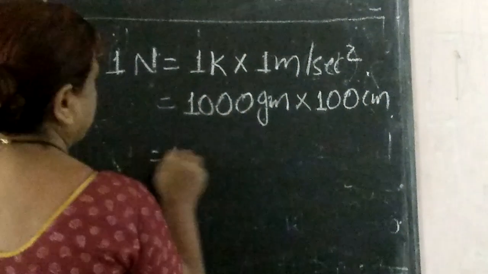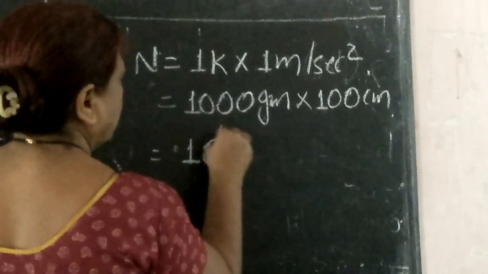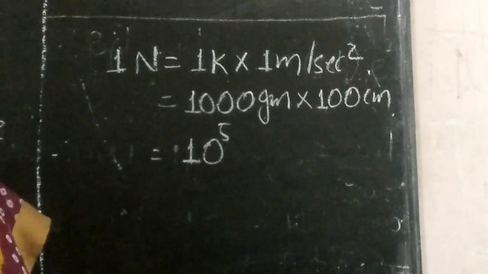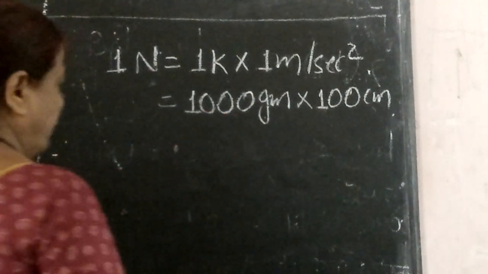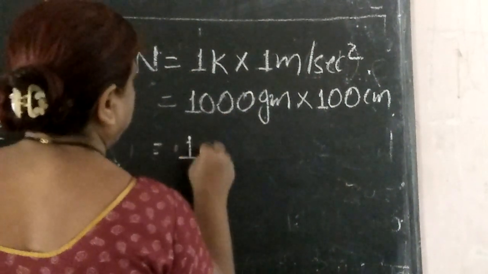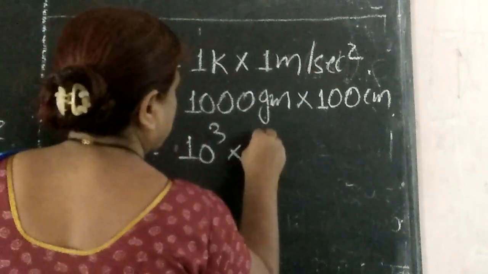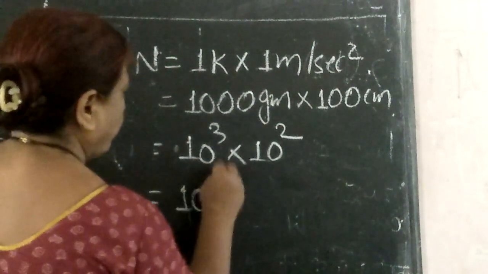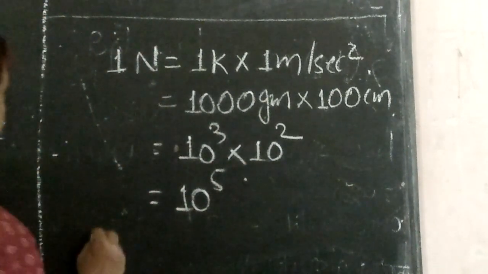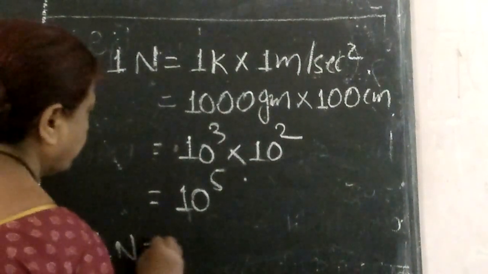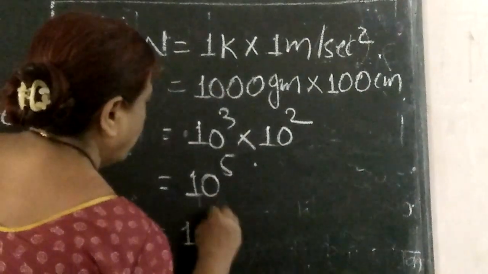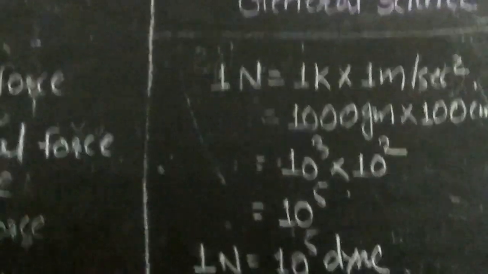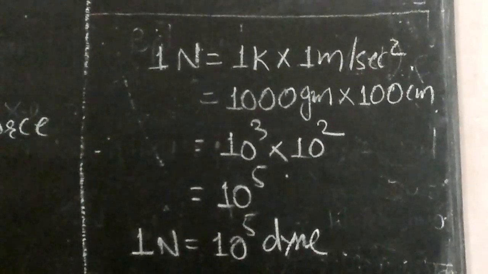So it will be 10 raised to 5, 3 plus 2, that is 5. We can include one more step, for example 10 raised to 3 into 10 raised to 2. And hence 1 Newton is equal to 10 raised to 5 dyne. In that way, we can explain the relation between Newton and dyne.